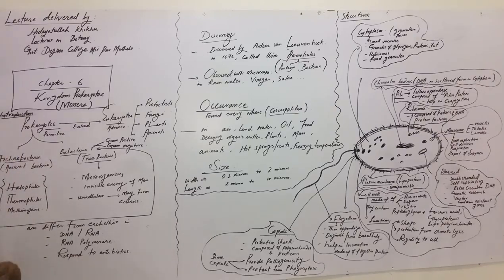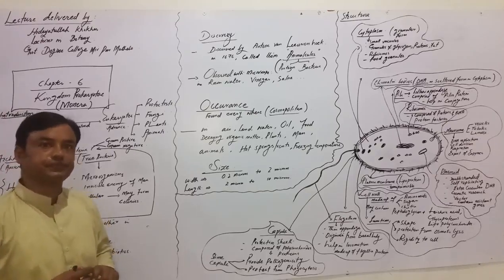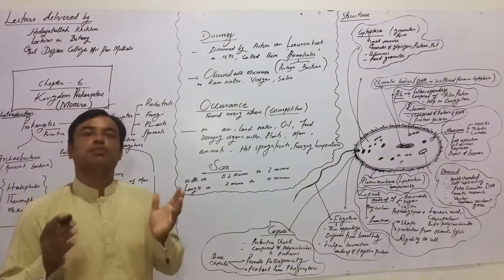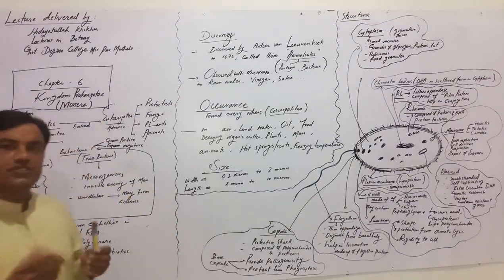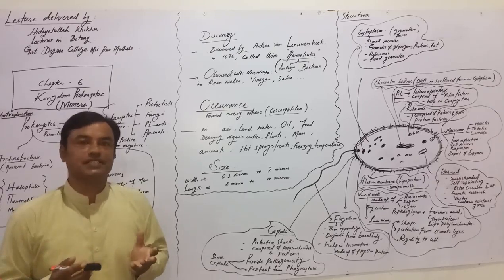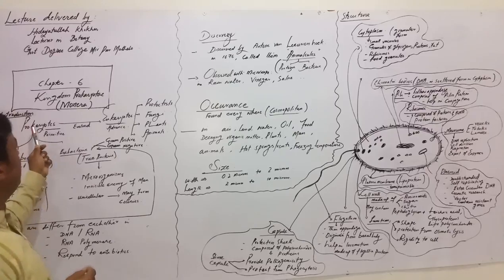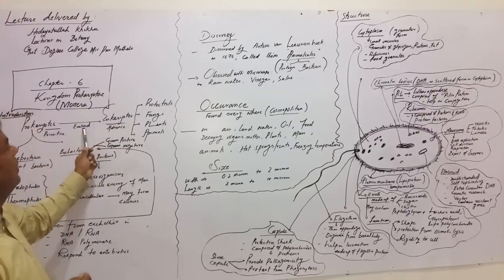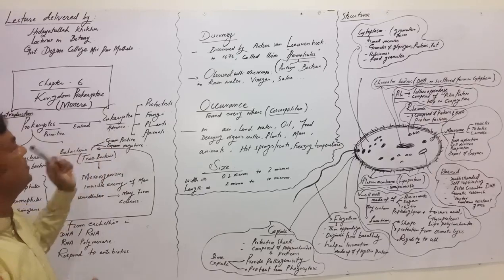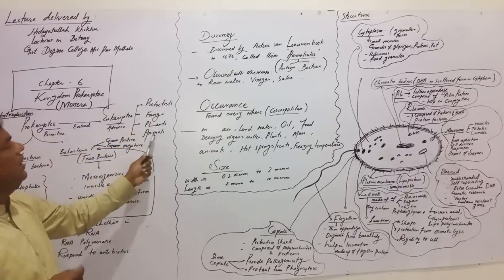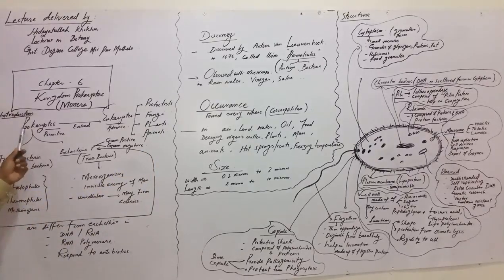Dear students, today we discuss chapter number 6, Kingdom of Prokaryotae, Monera. Kingdom Prokaryotae basically contains only prokaryotes. Prokaryotes are those cells which lack a true nucleus and membrane-bounded organelles. From prokaryotes, eukaryotes have evolved, and eukaryotes are advanced. Eukaryotes contain protists, fungi, plants, and animals. While we are discussing prokaryotes, prokaryotes are primitive.